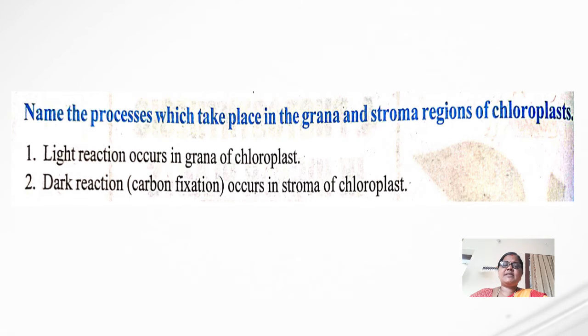Where does it take place? The light reaction occurs in the grana of the chloroplast and the dark reaction occurs in the stroma of the chloroplast.